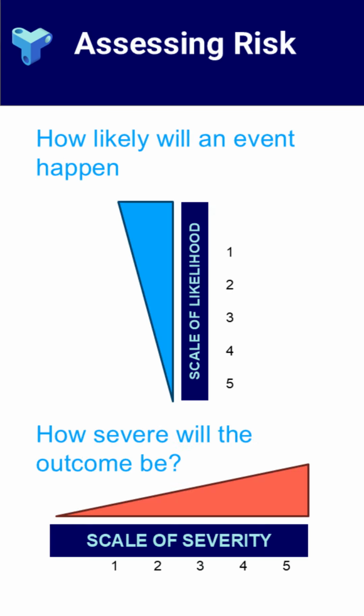No matter the context, all risk assessment methods look at two main factors. One is how likely it is that the event will happen, and two, how severe the outcome would be if it did happen. These are usually judged using simple scales, for example, unlikely to very likely for likelihood and negligible to critical for severity. At this stage, the focus is only on understanding the risk itself, not yet on the actions needed to control it.